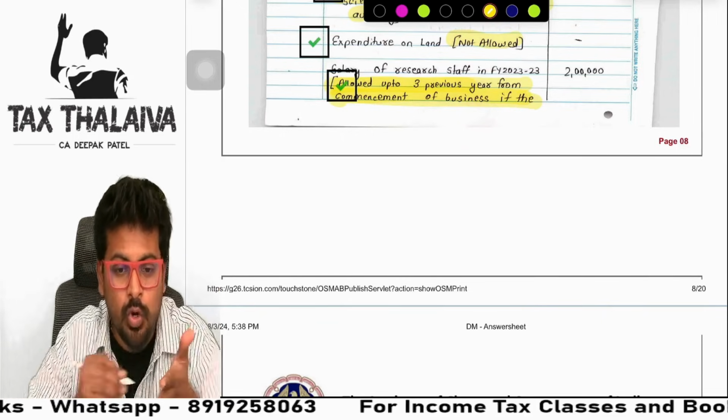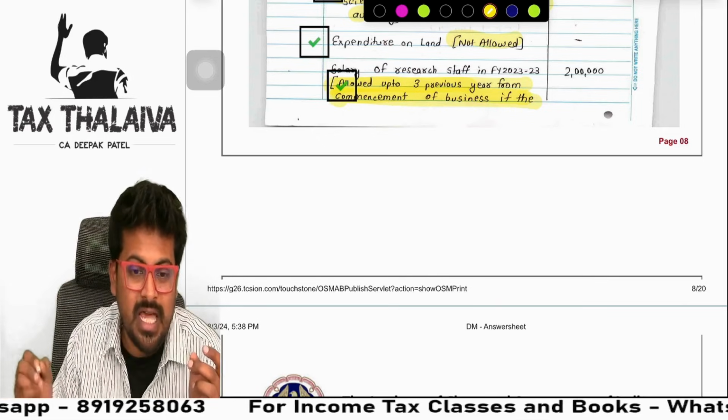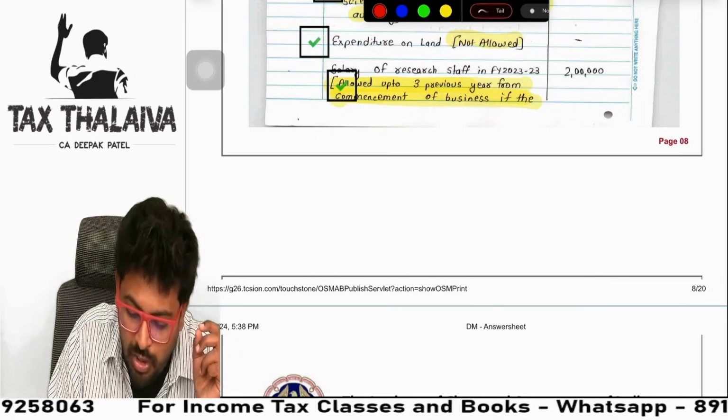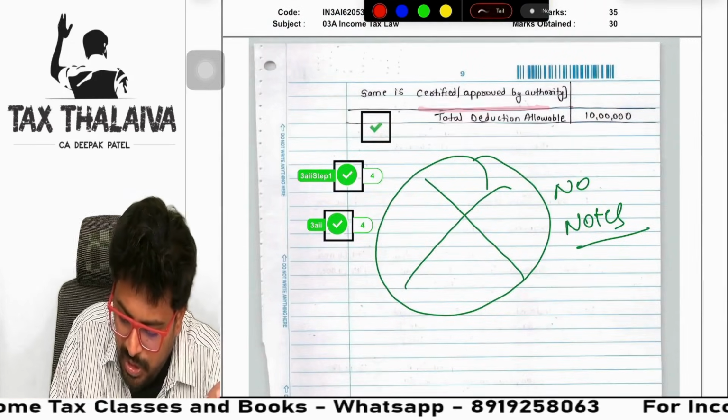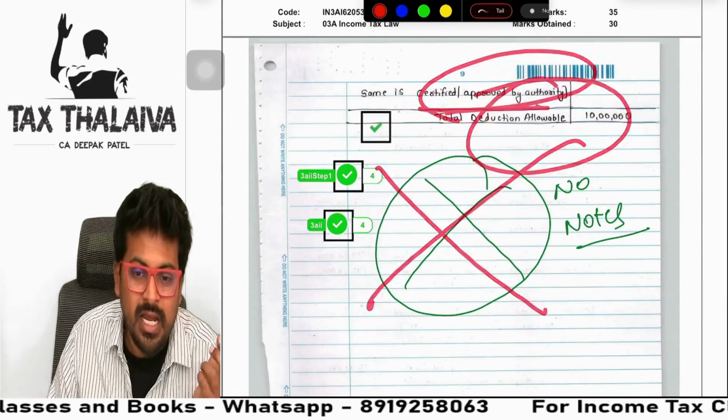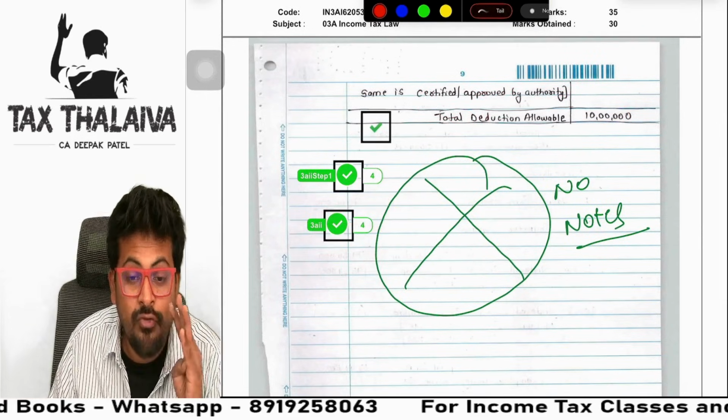If you remember, when I taught you the total income computations, I used to write the notes there only. I did not write anywhere separate. I used to follow this style. This is also correct. Next, you see here. Certified by authority. Same is certified by authority. There are no separate notes. He got how much? Full 4 marks he got.